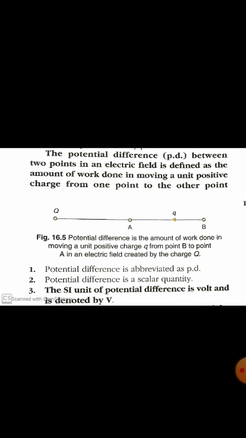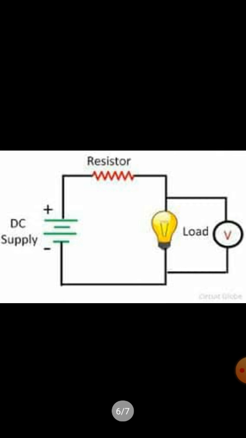So if you want to measure the potential difference across a load in a circuit, we have a device called a voltmeter, and this specific device should always be connected in parallel across the load.